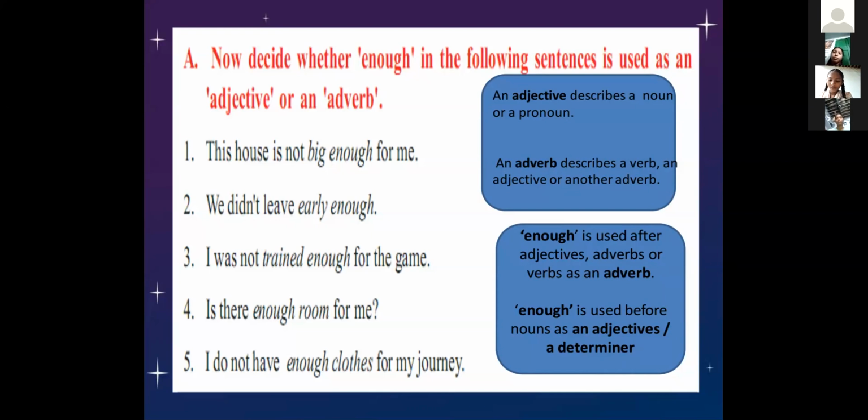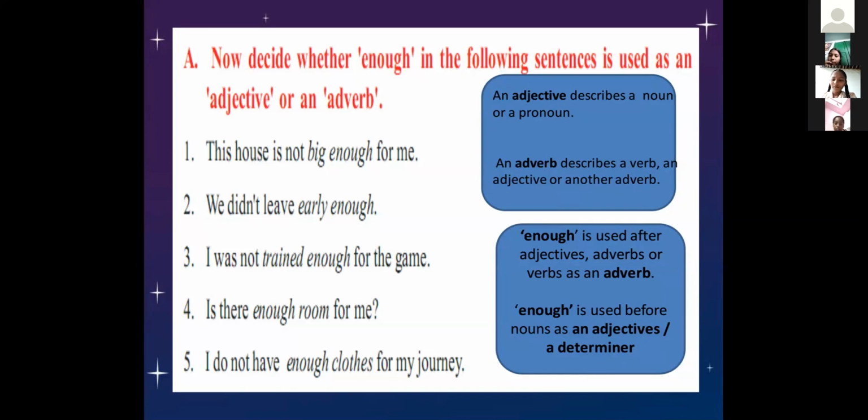"Is there enough room for me?" What is the word room here? Noun. Very good. If it is describing the noun, we call it an adjective.